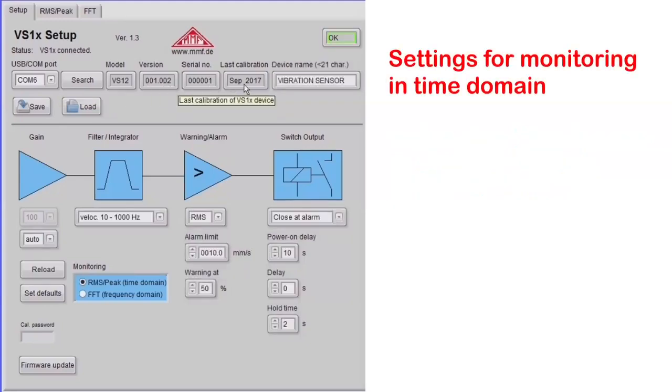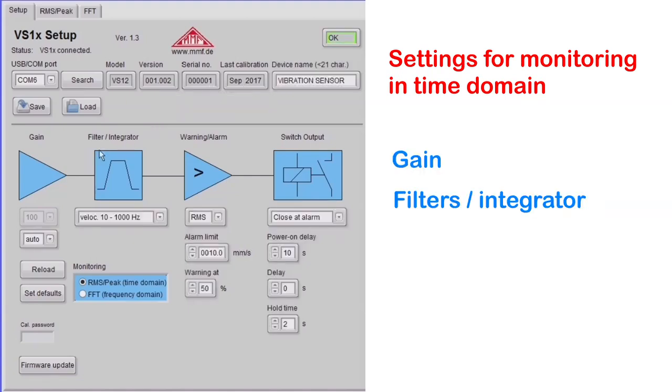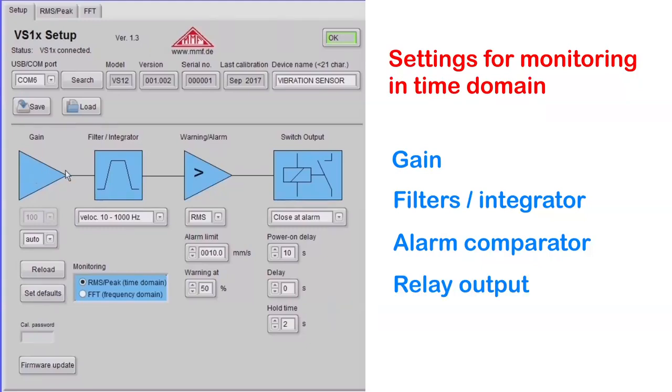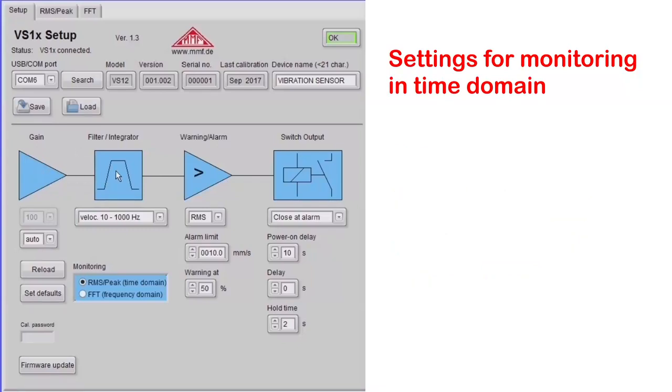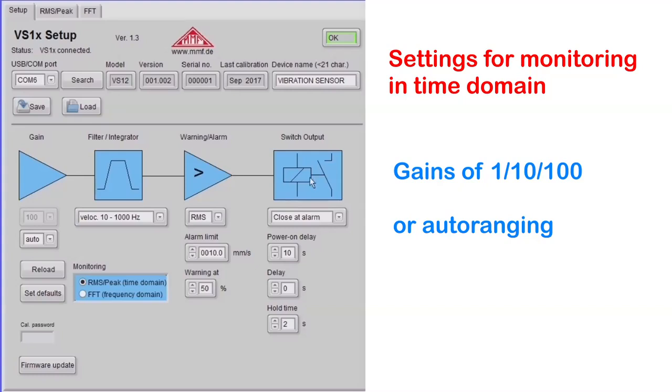Let's start with the settings for time domain monitoring. The settings are ordered as function blocks: gain, filters, alarm comparator, relay output. The vibration switches have 3 gains. In most cases you will choose automatic gain to find the optimum gain, depending on the measured magnitude. In applications with very unsteady amplitudes, it may be better to measure with a fixed gain to avoid permanent gain changing.